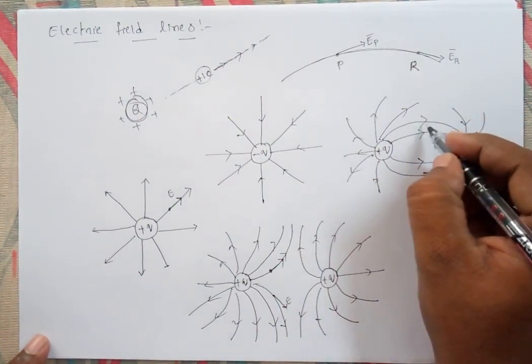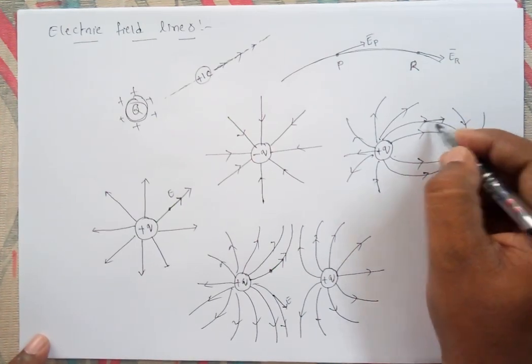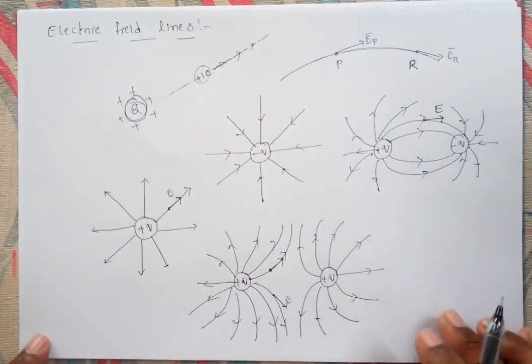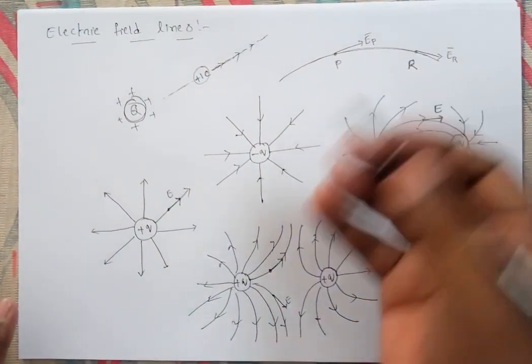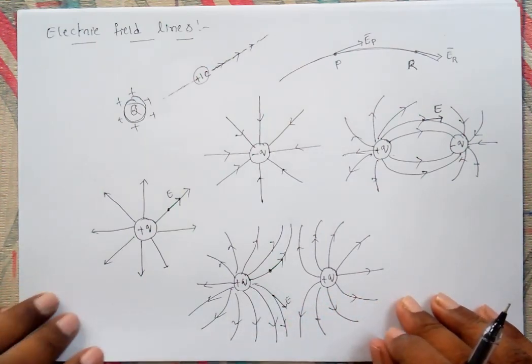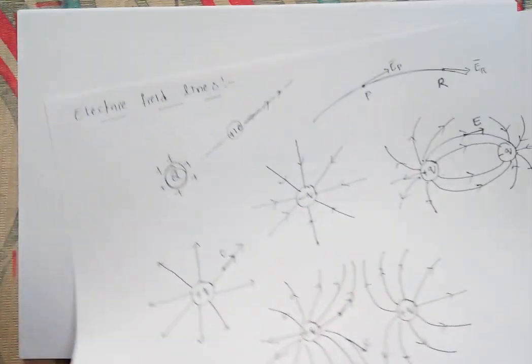Like that, at any point, if you draw the tangent at this point, it gives the electric field intensity at this point. Like this, the tangent of these imaginary electric field lines at any point will give the direction of what? Electric field intensity. And here the main important thing is the properties of electric field lines.